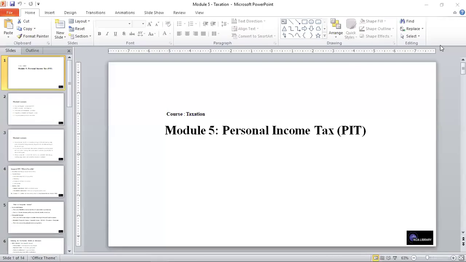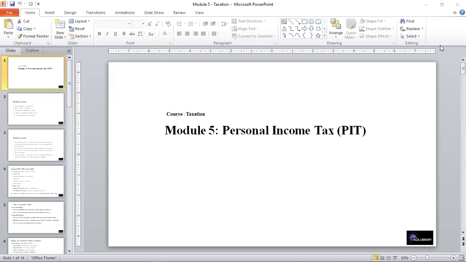This is Taxation class Module 5, and we'll be talking about personal income tax. And you can see that we are beginning to pick each of those taxes one after the other, and we will look at them module by module.